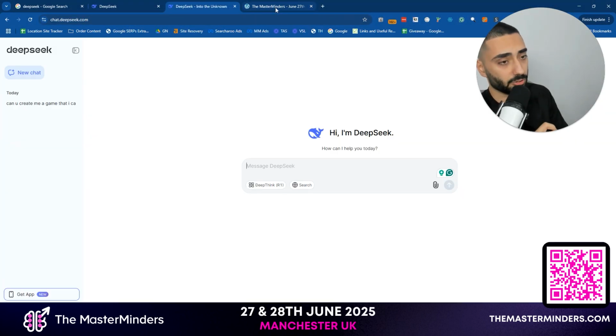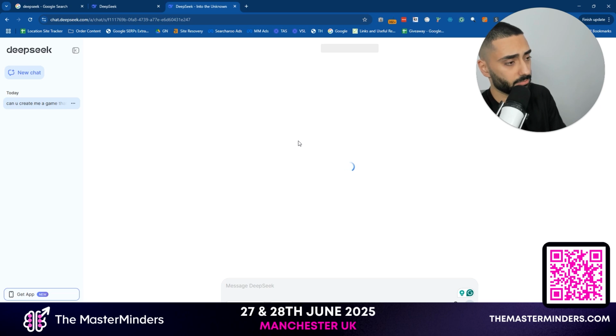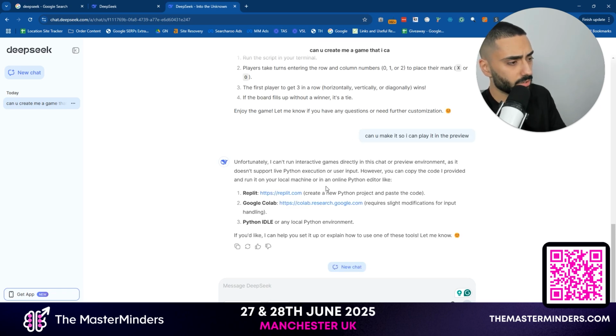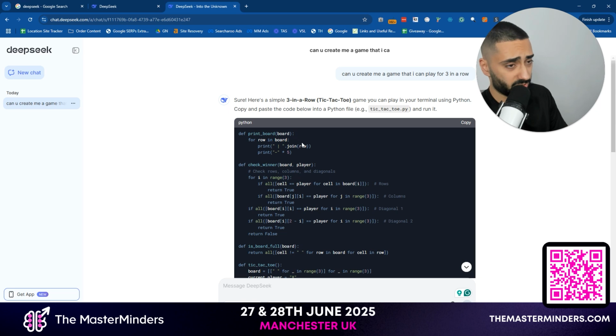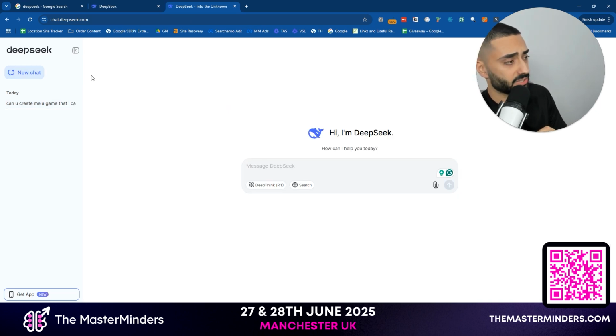So this is what DeepSeek looks like. As you can see, I've used it once, and this was for a little dummy prompt. I wanted to create a game of checkers. I mean, it gave me the code. It looks pretty decent, but we're going to use it for its SEO ability.